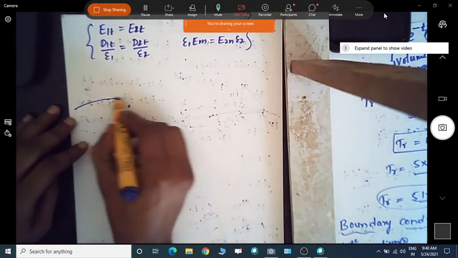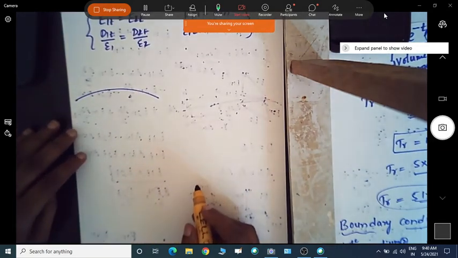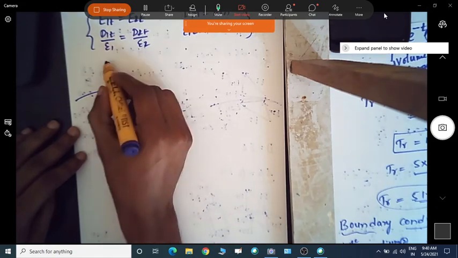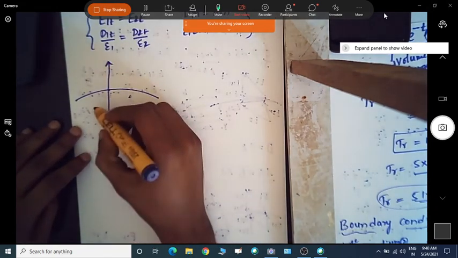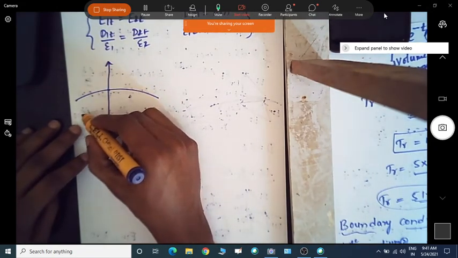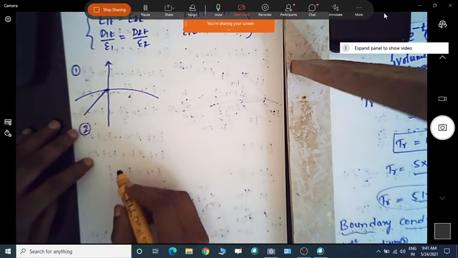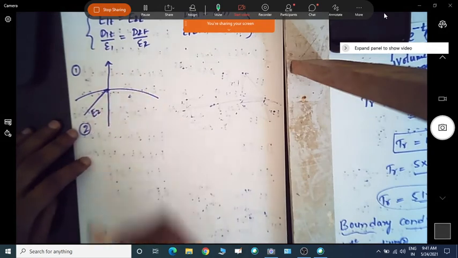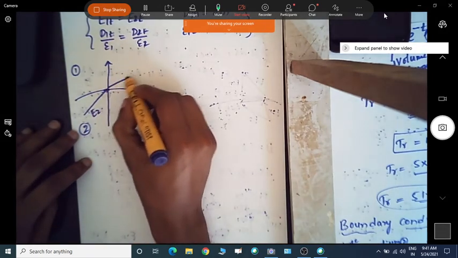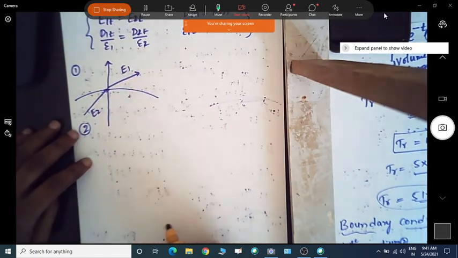So now let us have the boundary or interface. Okay, so there is a normal, and if I apply the field here, this is medium 2 and this is medium 1, and if I apply the electric field, there is a change that happens, that is refraction.